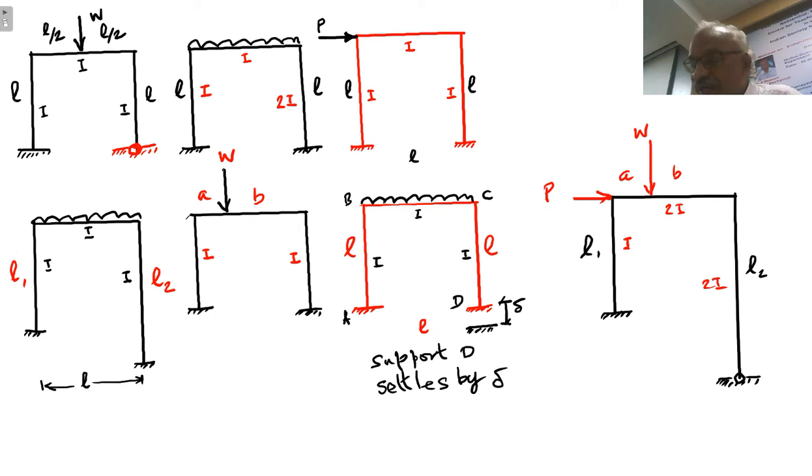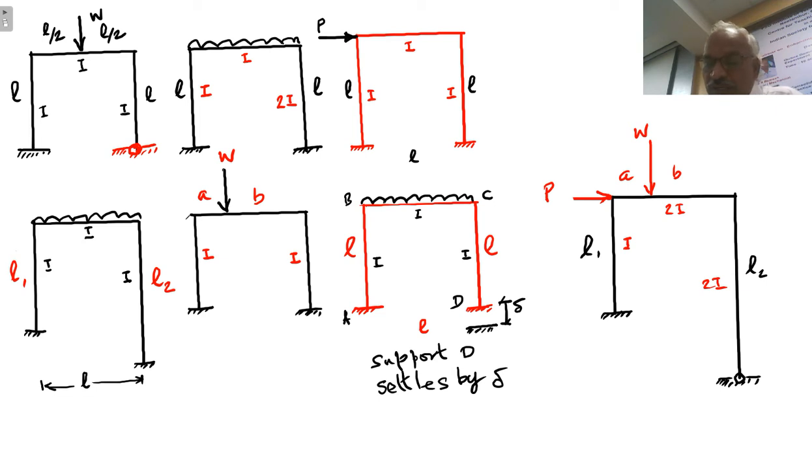Third figure on the top, third from the left. So columns of moment of inertia I, length L, bottom A and D are fixed and fixed. Everything is symmetrical. Only thing is the column is subjected to lateral load, horizontal load. So that is one case.